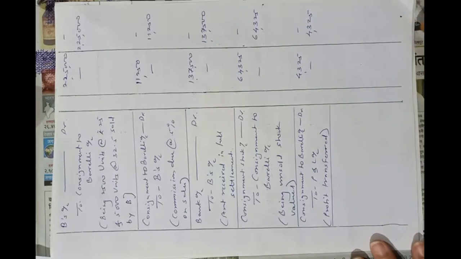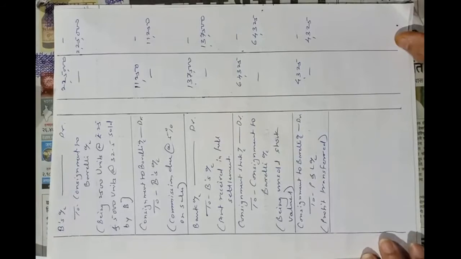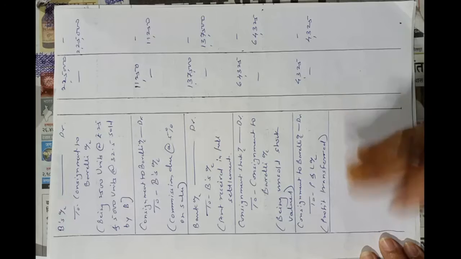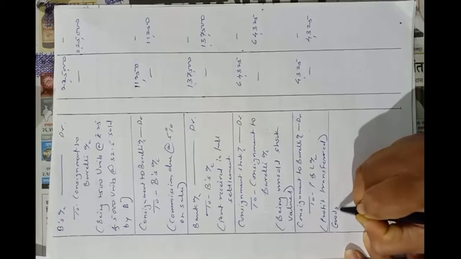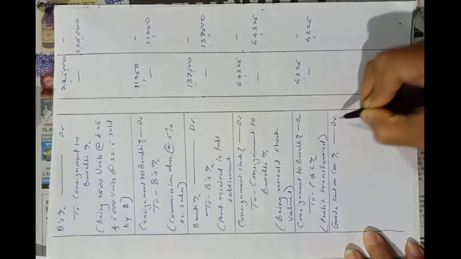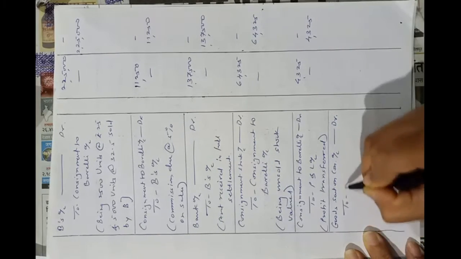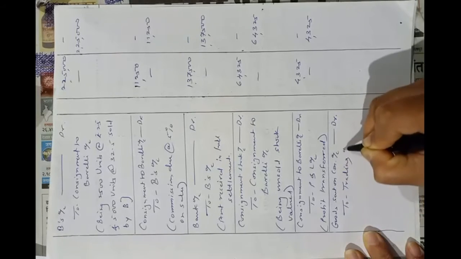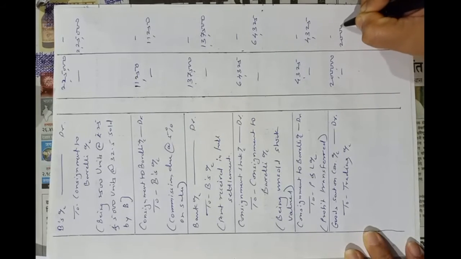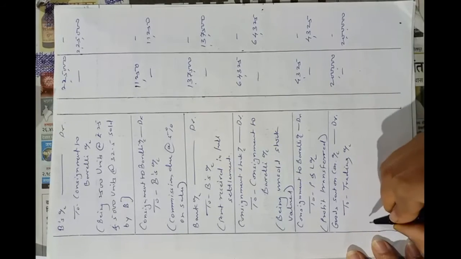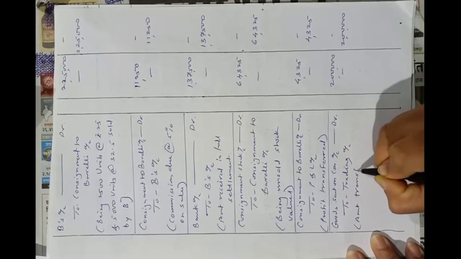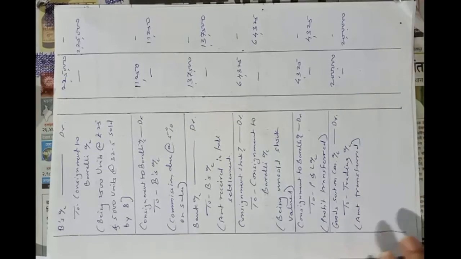Now the next entry is of transferring the balance of goods sent on consignment to trading account. So goods sent on consignment account debit to trading account, 2 lakhs, and narration: amount transferred to trading account, obviously.